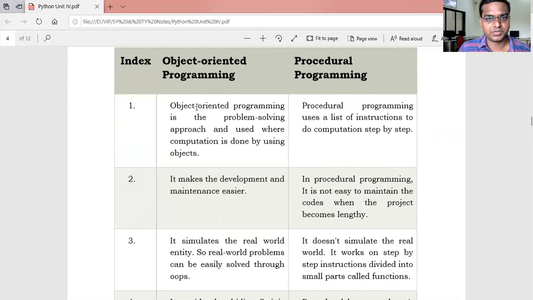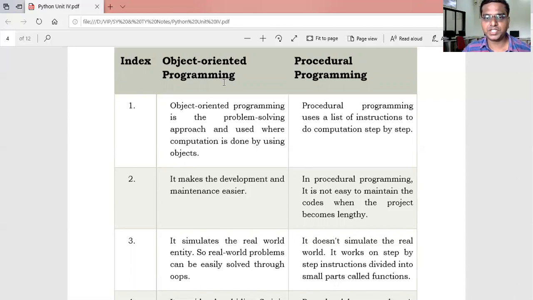In object-oriented programming, it is a problem-solving approach where the computation is done by using objects. It is used to solve large problems in a very easy way, and it is used when we use object concepts. It is developed and executed depending on the objects.